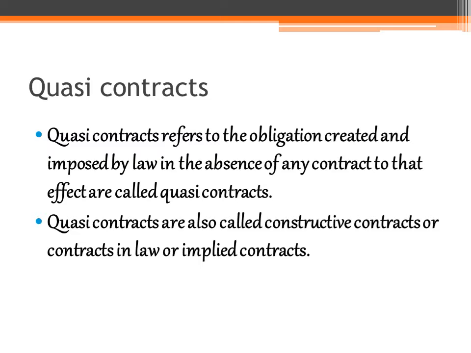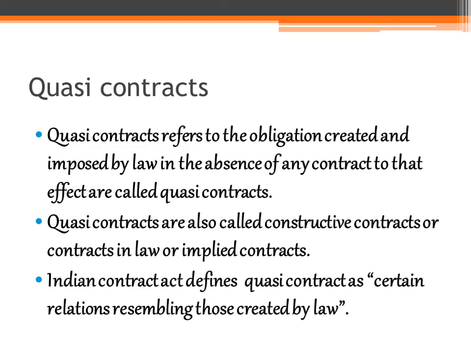For example, X has forgotten his bag containing certain trading articles at Y's shop by mistake. Here, Y is under a legal obligation to return them to X. So these types of contracts are called quasi contracts. It is an obligation which is created by law in the absence of a contract.